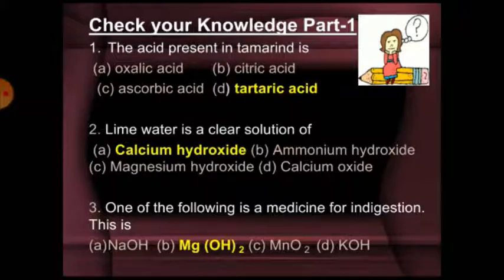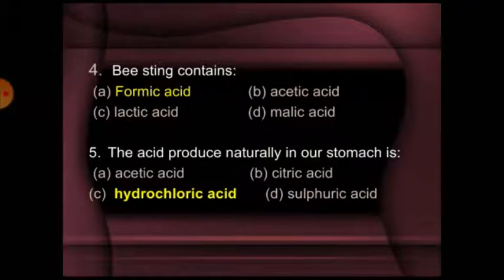Lime water is a clear solution of calcium hydroxide. The medicine for indigestion is milk of magnesia, magnesium hydroxide. Bee sting contains formic acid, HCOOH. Acid produced naturally in our stomach is hydrochloric acid, HCl.